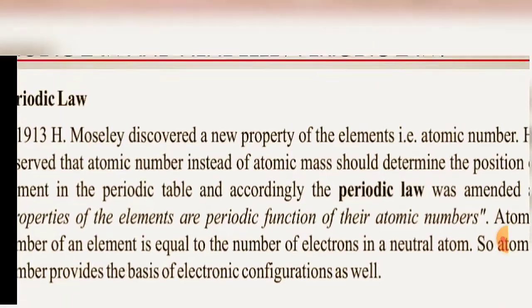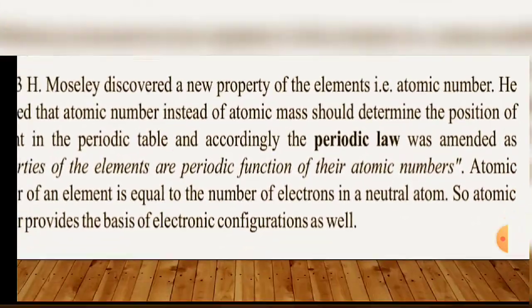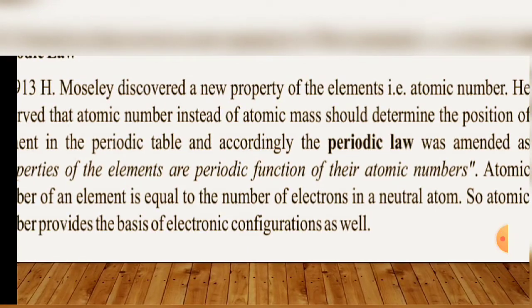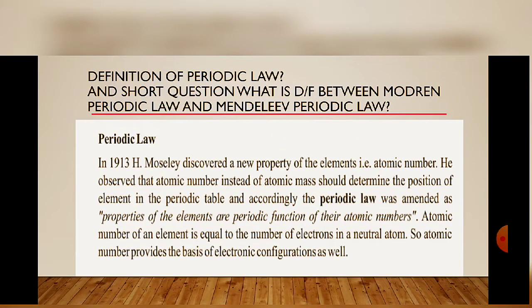Properties of the elements are a periodic function of their atomic number, and the atomic number of an element is equal to the number of electrons in a neutral atom. We know that a neutral atom contains an equal number of protons and electrons. That's why from the atomic number we can also determine the number of electrons present in an atom of an element.